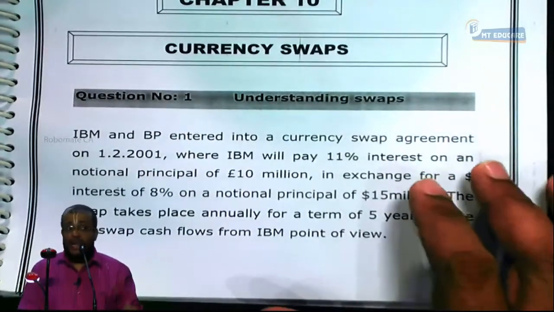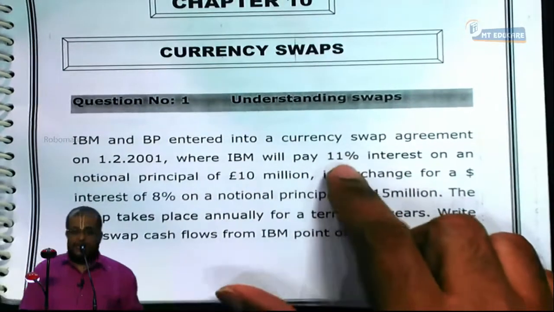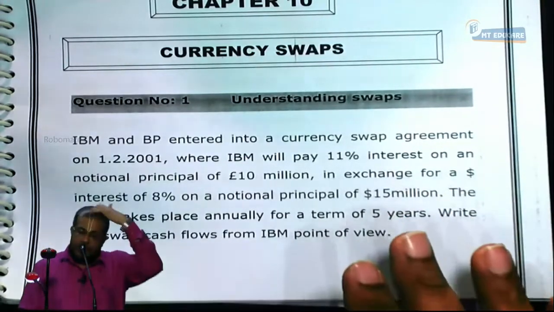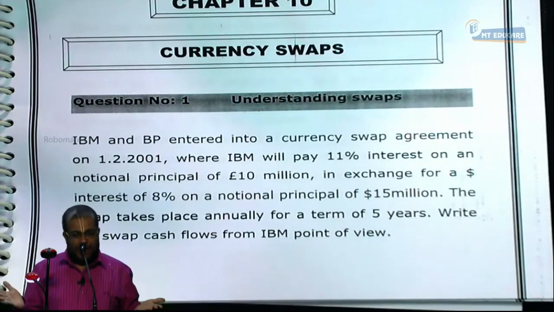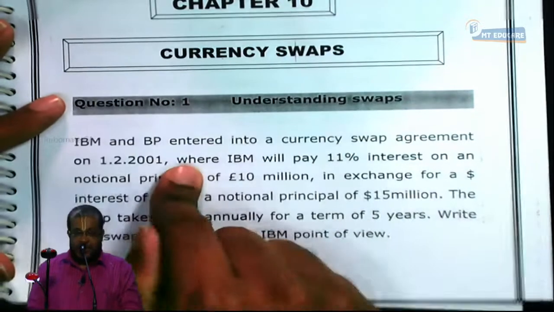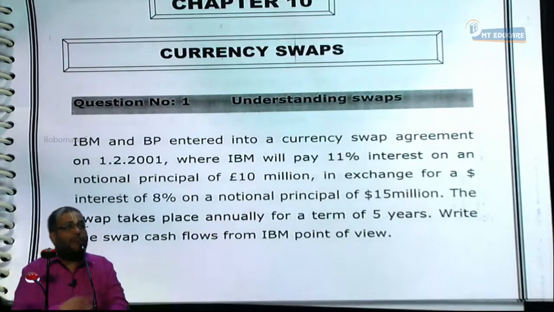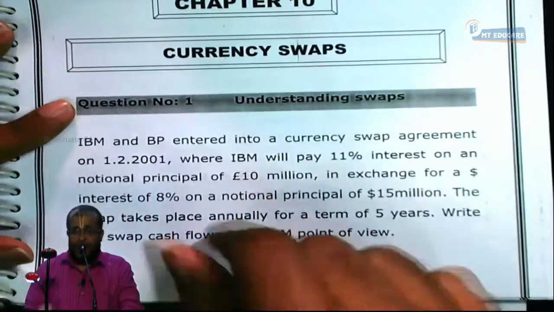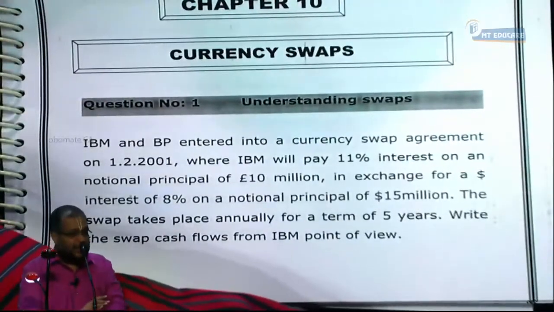Here, we proved through numbers that if these two interest rates continue to be the same for 5 years, that is, the interest rate does not go up and down, the two countries will be having the same interest rate for the next 5 years. And the exchange rate year after year exactly follows the route of IRPT theory. Then tell me who will be gaining in this swap? IBM, British Petroleum, 0, 0. That is a 0 gain, 0 loss.